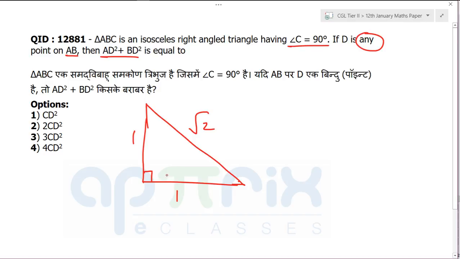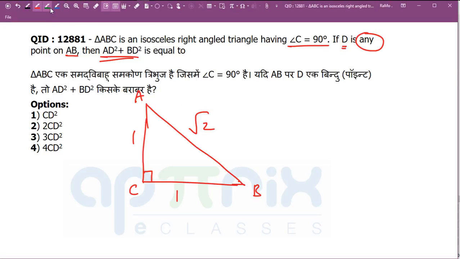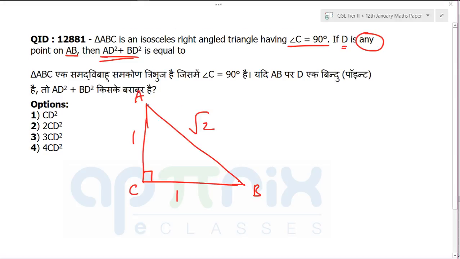They are saying C is 90 degrees, so I'm going to fix C here. So simply A will come here and B will come here. What it is asking is what will be AD square plus BD square, and they are saying D is any point. If it is any point, I will love to take a point which is very close to A on that line AB. So tell me, what will be AD square? It will be 0. What will be BD square? It will be root 2 square, that is equal to 2.